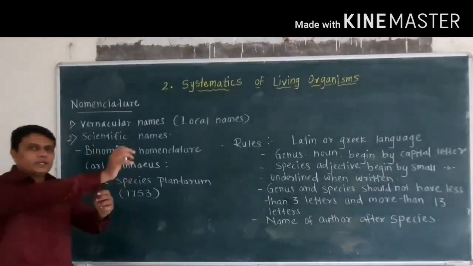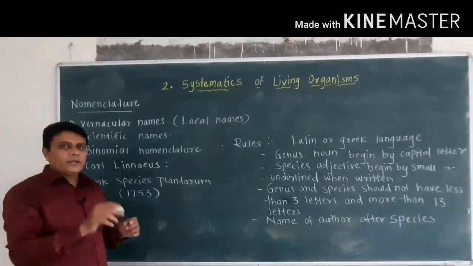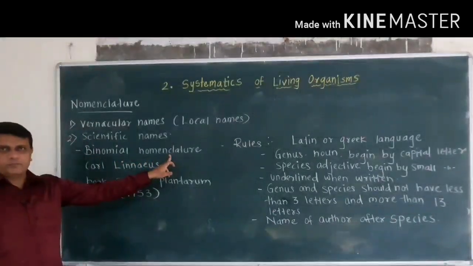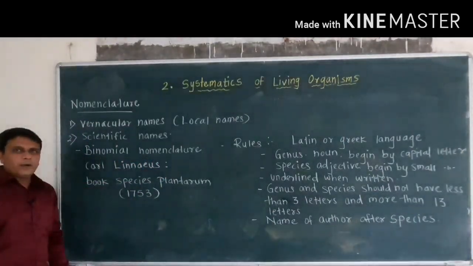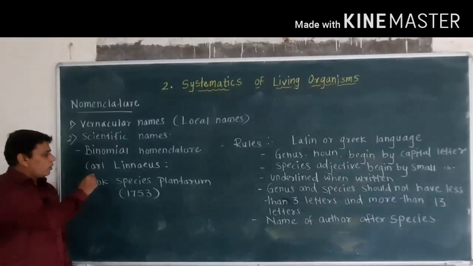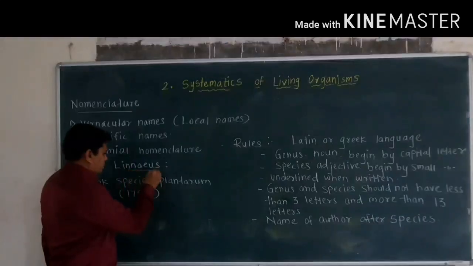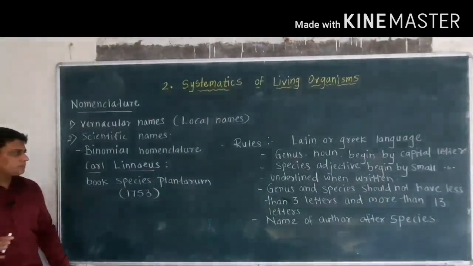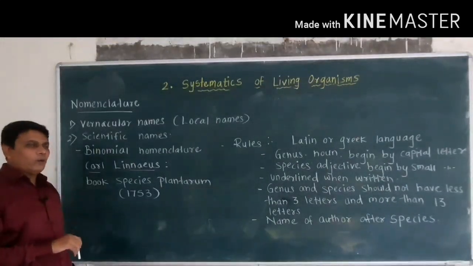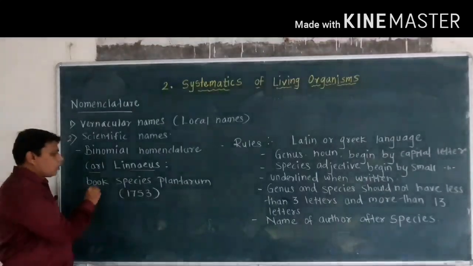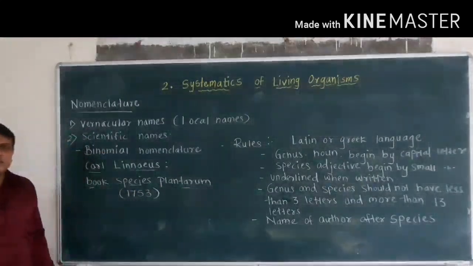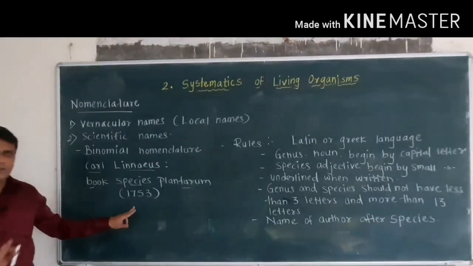One of the methods of nomenclature, called binomial nomenclature, was invented by the scientist Carl Linnaeus, and he gave details of the system of binomial nomenclature in his book called Species Plantarum, written in the year 1753.